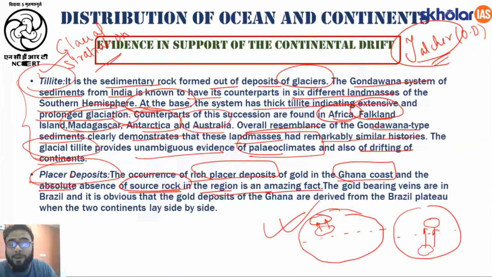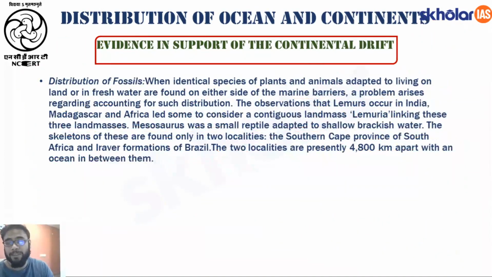Meaning what? Meaning the Ghana coast was once close to the Brazilian coast, where we have evidences of gold as well, right? So even if it does not have the source of origin of gold, we still find gold in Ghana because it was once closer to Brazil. Fine. The gold bearing veins are in Brazil, right? And it is obvious that the gold deposits of Ghana are derived from the Brazil plateau when the two continents lay side by side when the Atlantic Ocean was not present, right?